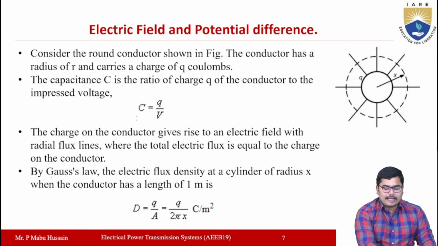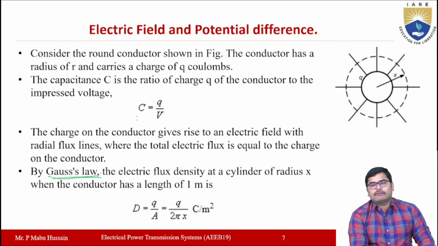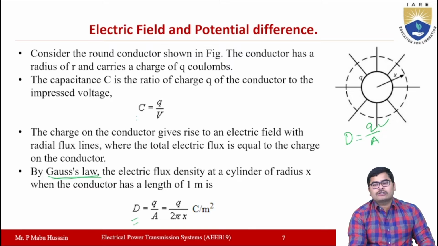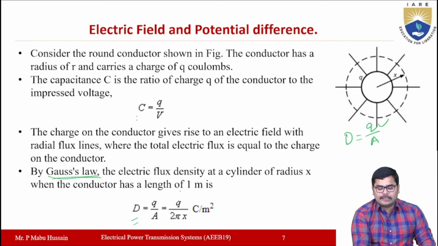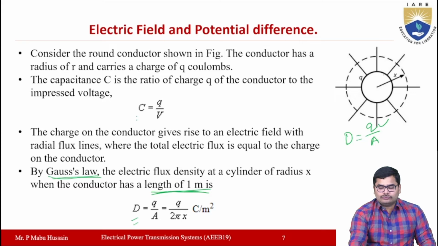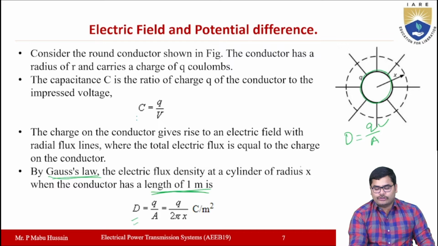Now according to the Gauss law, electric flux density at a cylinder of radius x meters, when the conductor has a length of 1 meter, can be written as D is equal to Q by A. So electric flux density D is equal to Q by A, right? Now Q is the charge and A is the area, right? Here we are considering 1 meter length of the conductor, right?